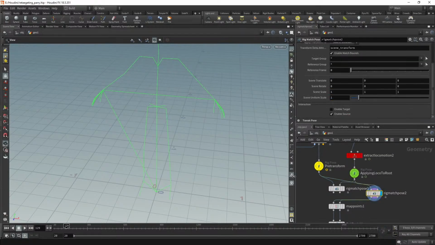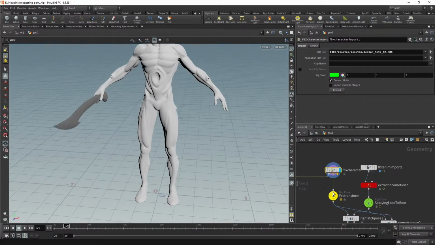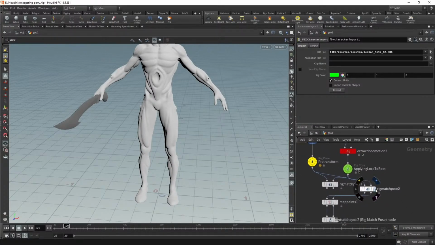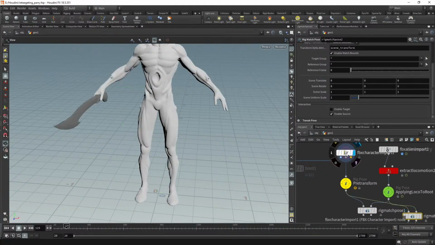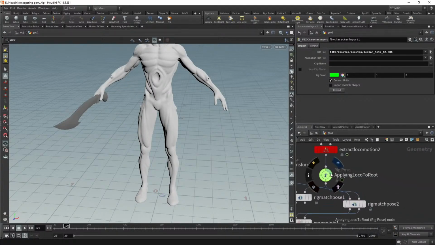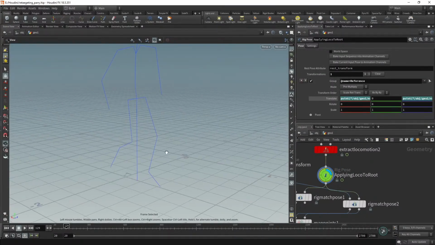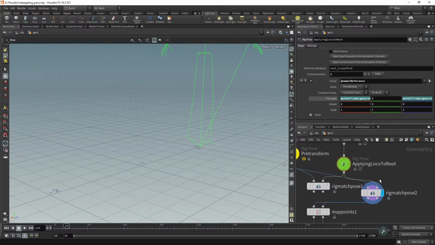rig match pose. I'm gonna go from the character. I got the character here. Forget this, it's a pre-transfer, it's not relevant, to be honest. The next thing is using the rig match pose. I'm having a target skeleton, which is my character, in this case Demian, and my source skeleton, which is the Xsens animation with the root motion already applied. So all good, nice. I can do the root motion later, but I just prefer to do that in the source skeleton.